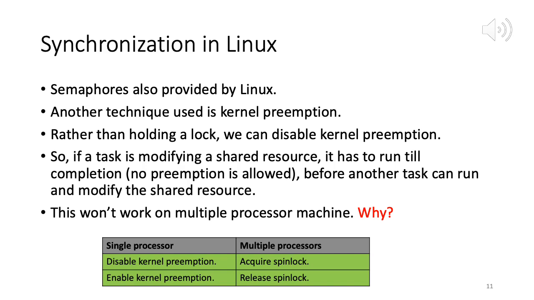So the original task has to finish. Once the modification is done, then only the CPU can be given to the other task, which may need to modify as well. So this is non-preemption, right? Tasks are run from start to finish. A task cannot be interrupted, its execution cannot be interrupted to give the CPU to some other task.